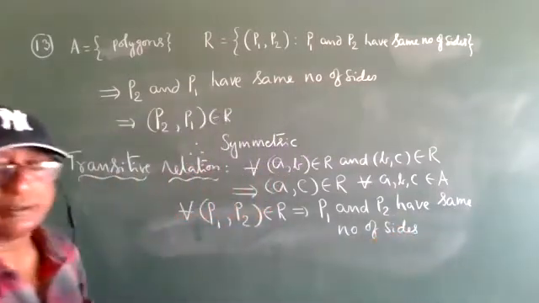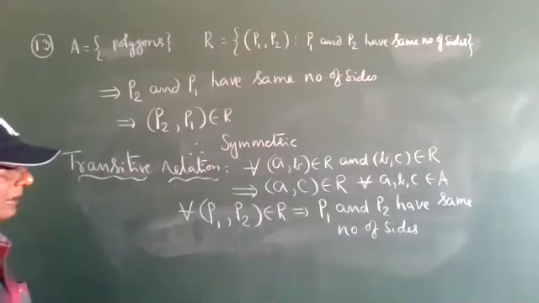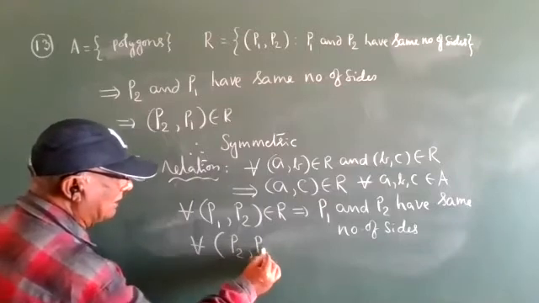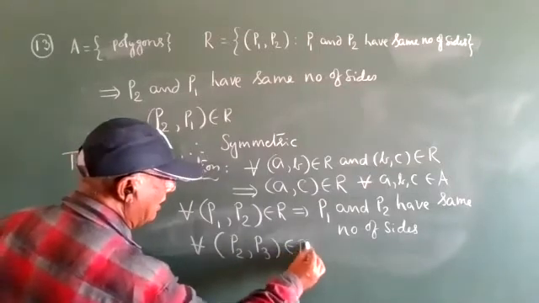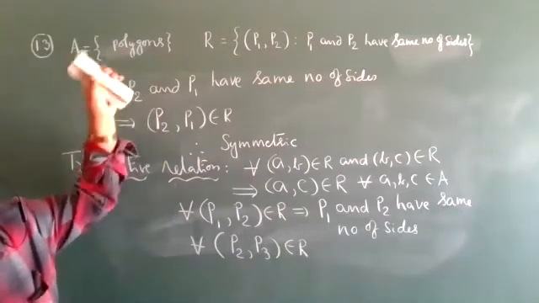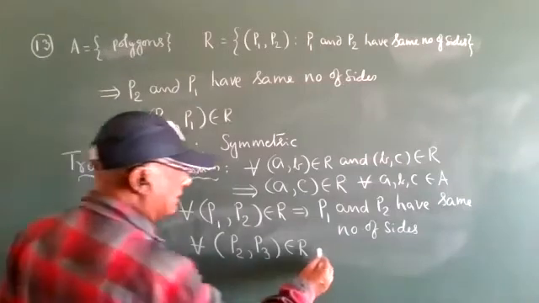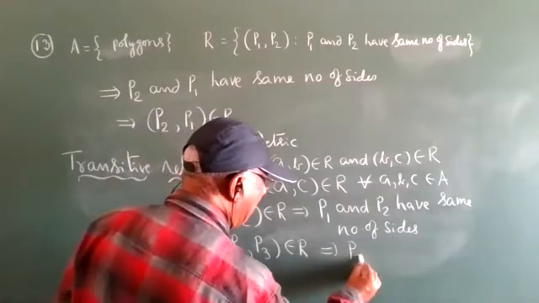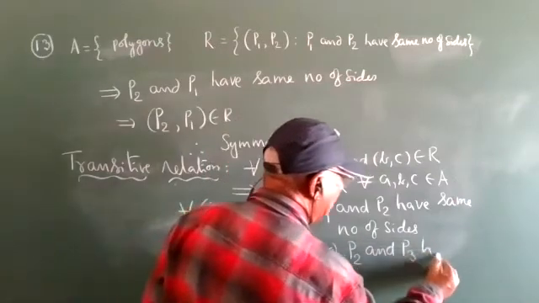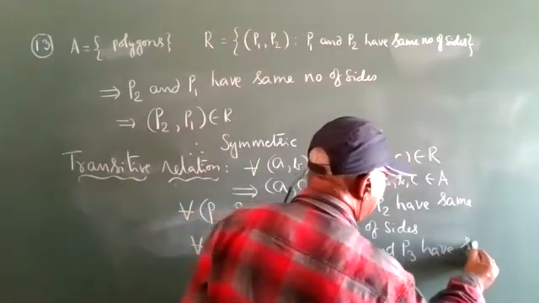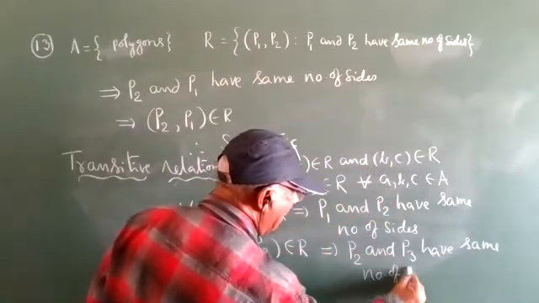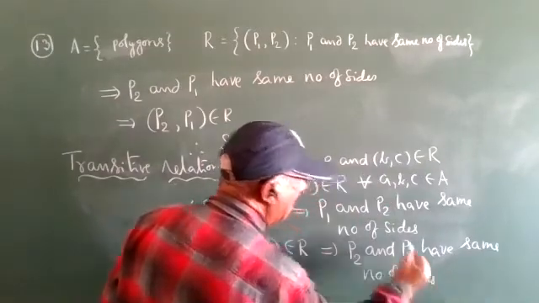Another ordered pair I will take, that is P2, P3 also belongs to R, where A is the set of n polygons. So P2 and P3 have the same number of sides.